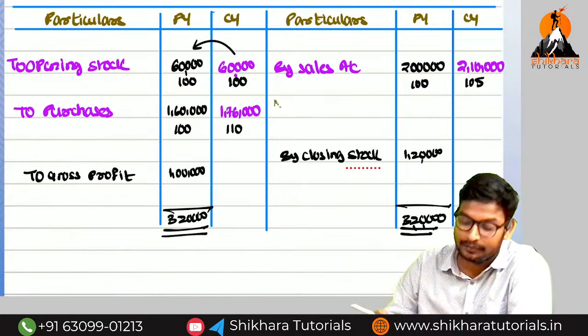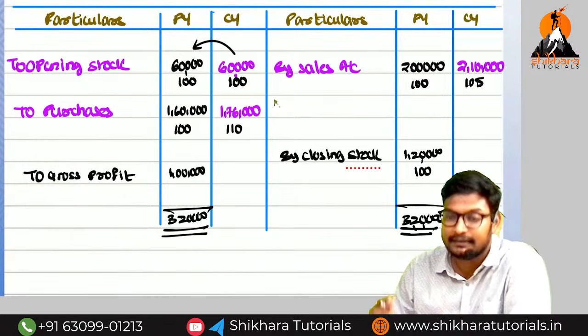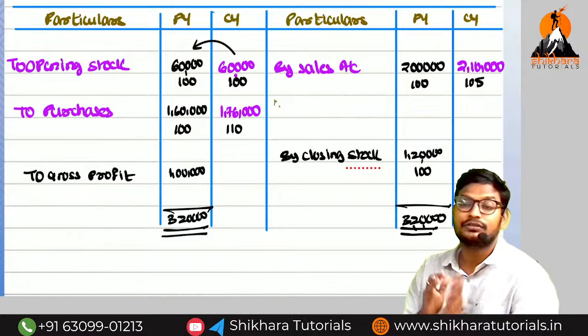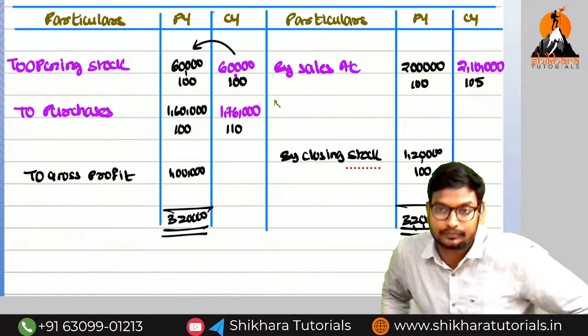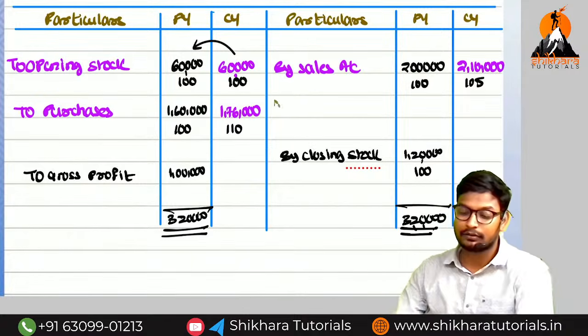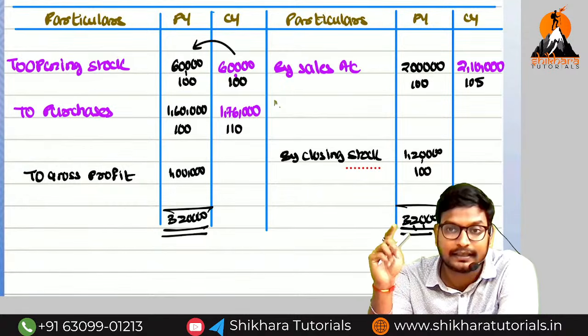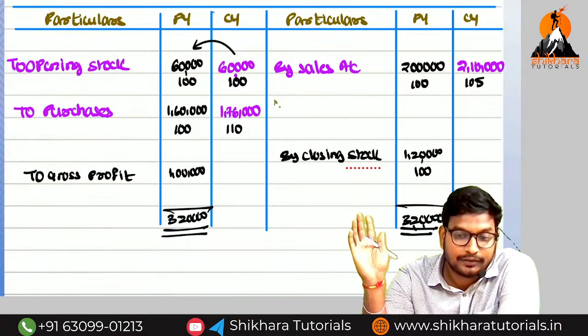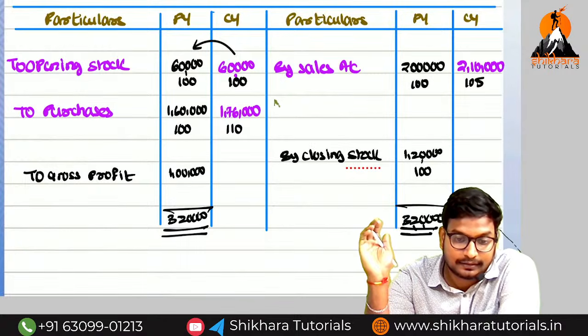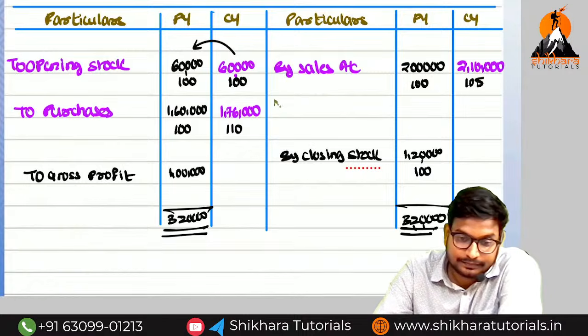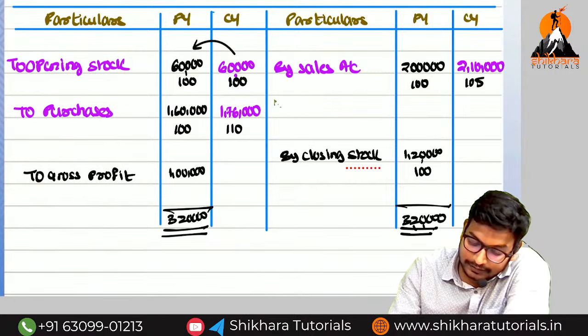Previous year all are what? 100. Can you say the current year closing stock is equal to how much? So is it 105, 110, 100? Answer.